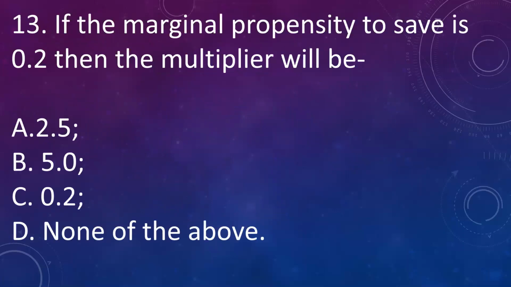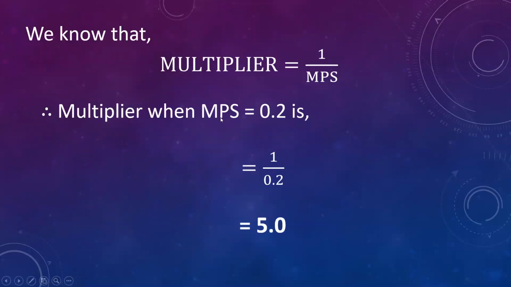And next question is, if marginal propensity to save is 0.2, then multiplier will be A, 2.5, B, 5.0, C, 0.2, D, none of the above. Answer is B, 5.0. Now we know the formula for multiplier. It is 1 upon marginal propensity to save. In given problem, marginal propensity to save is 0.2. Therefore, multiplier will be 1 upon 0.2. That is equal to 5.0. Therefore, when marginal propensity to save is 0.2, multiplier will be 5.0.